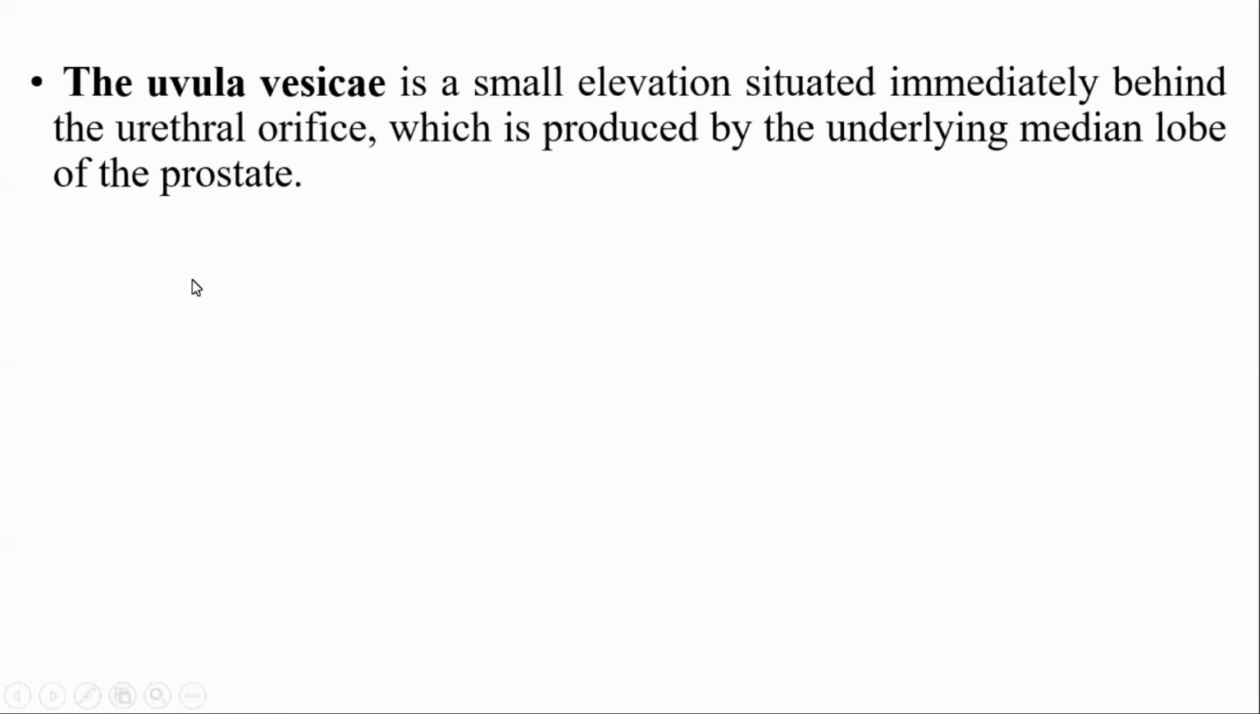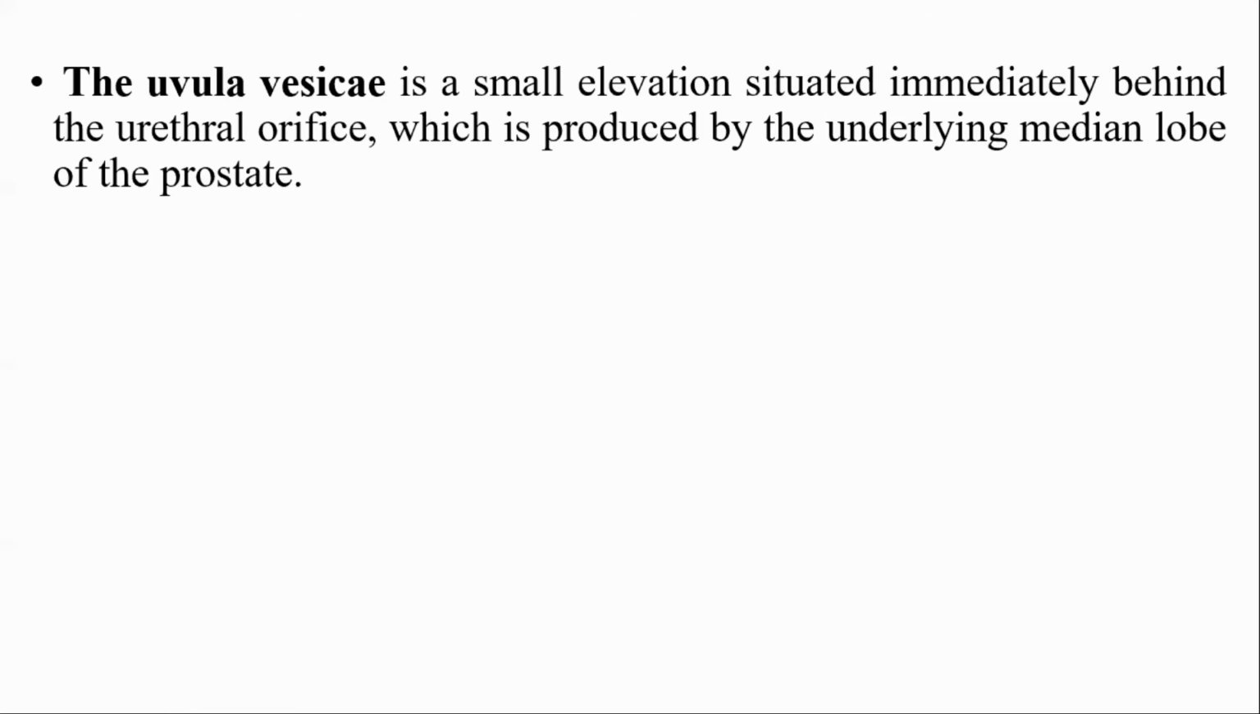So during prostate enlargement, this uvula vesicae acts as a pseudo valve. Whenever the patient strains, there is no urine or only dribbling of urine, and whenever relaxed, there is small dribbling of urine, which occurs during benign prostate enlargement. So the uvula vesicae acts as a pseudo valve during enlargement of the prostate, which is produced by the median lobe. It will be asked in the MCQ.